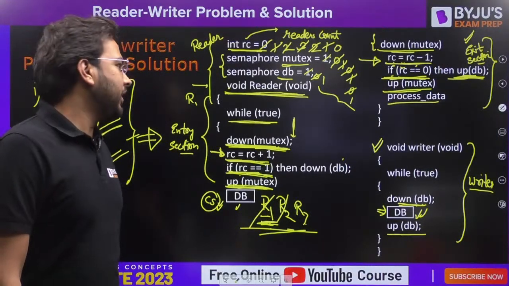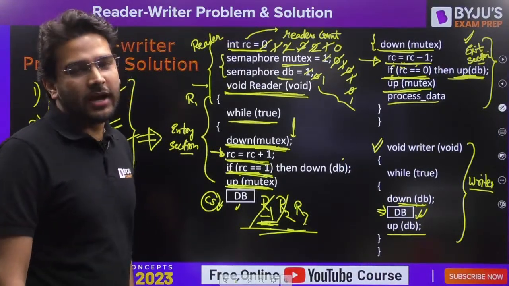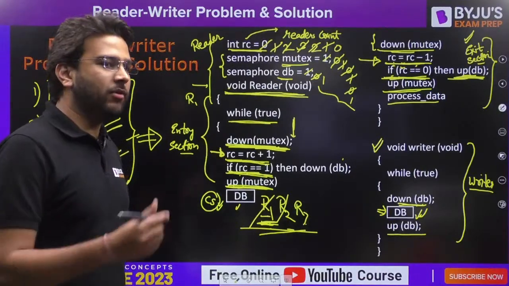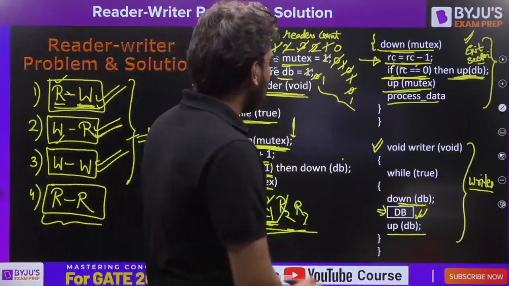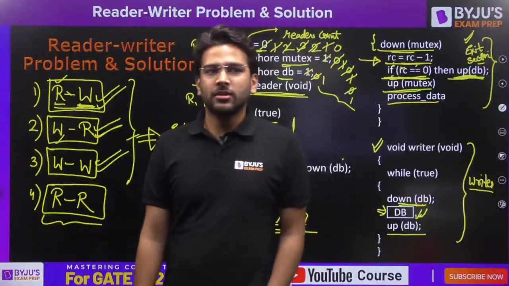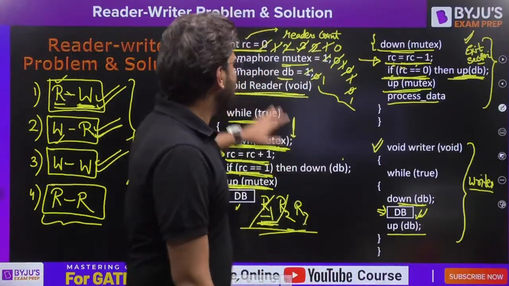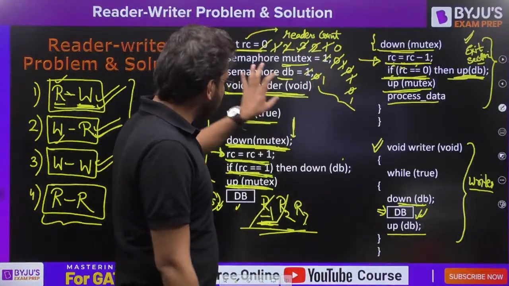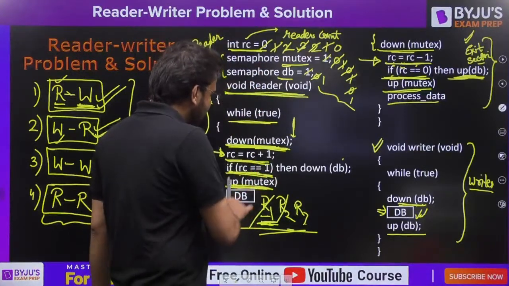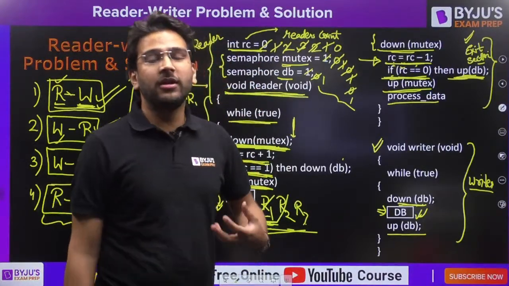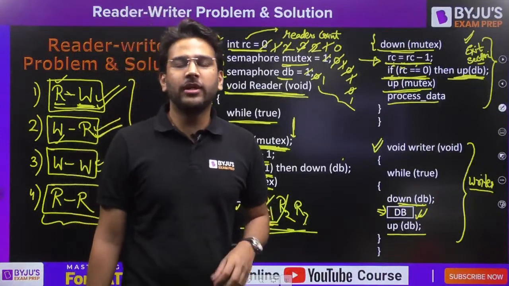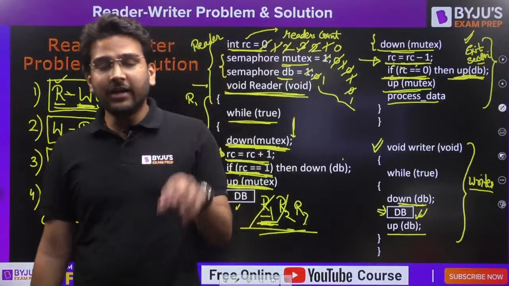You are not going to get a better explanation than this, I can tell you that. Anywhere, in any lecture you see, you are not going to get a better explanation than this. Here I have not just executed the code, I have explained why we have these statements here, why we have down of mutex, up of db, up of mutex, because that is important here.